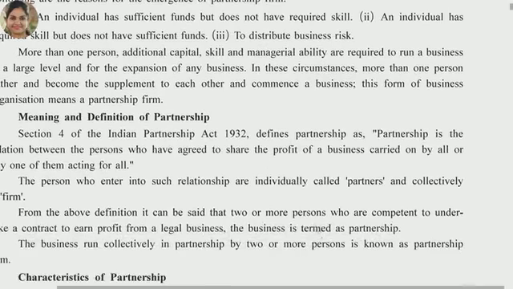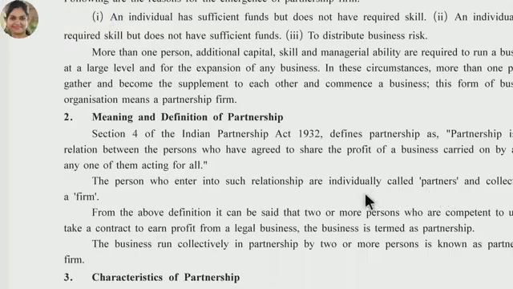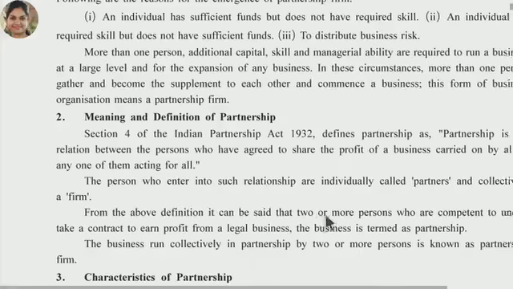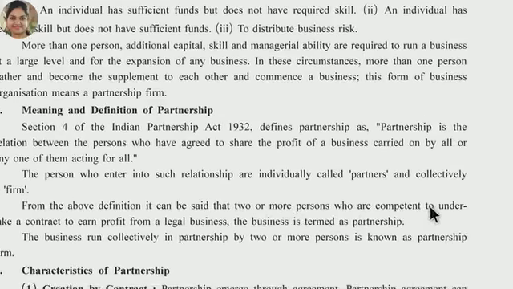The persons who enter into such a relationship are individually called partners and collectively a firm. The individual persons of a partnership firm are called partners and their entire business is called a partnership firm. Right girls? From the above definition, it can be said that two or more persons undertake a contract to earn profit from a legal business.